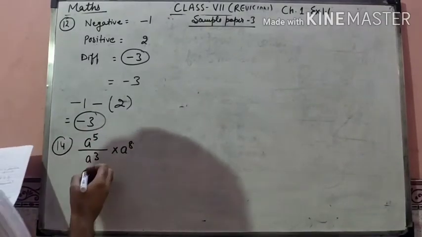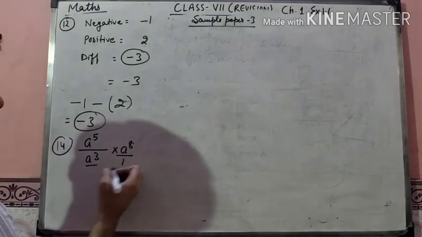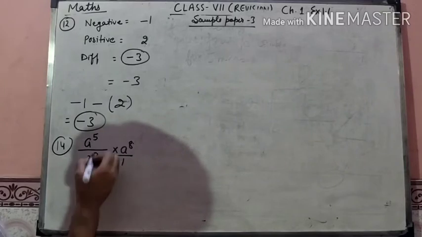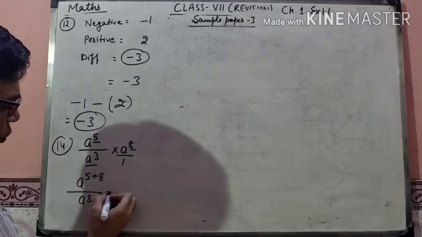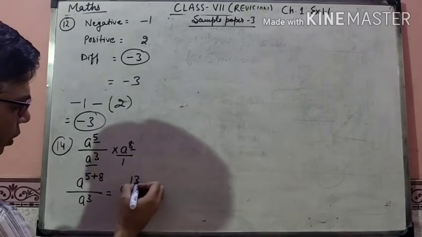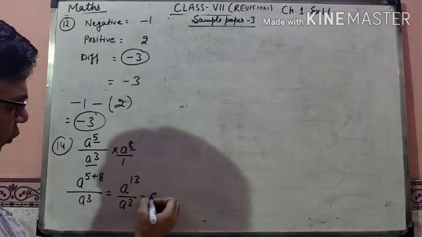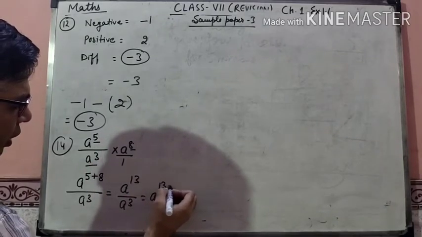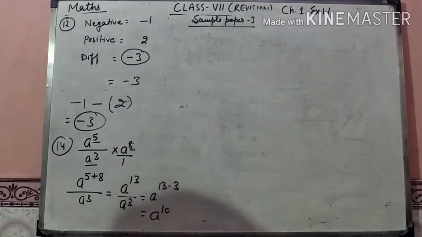When the base is the same, you know that powers are added. 5 plus 8 is 13, divided by a raised to power 3. When the powers are divided, they are subtracted: 13 minus 3. The result will be a raised to power 10.